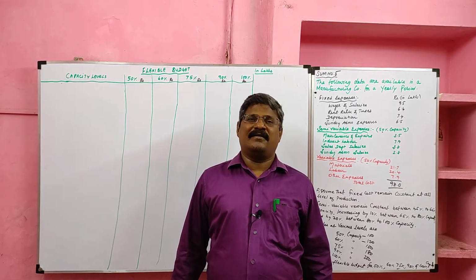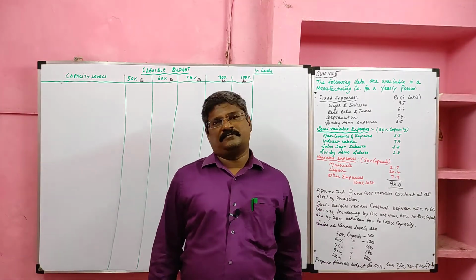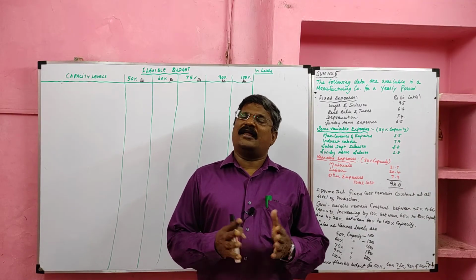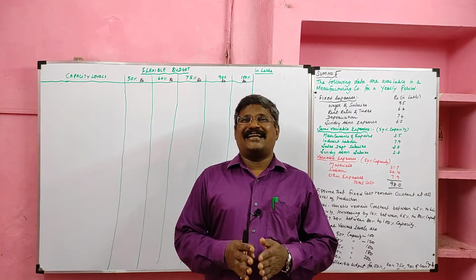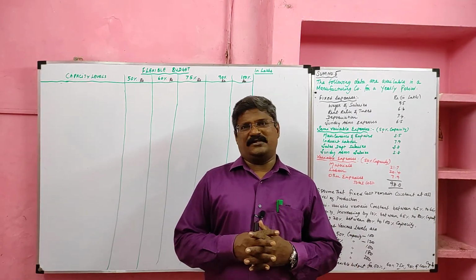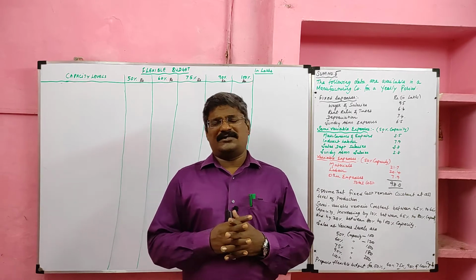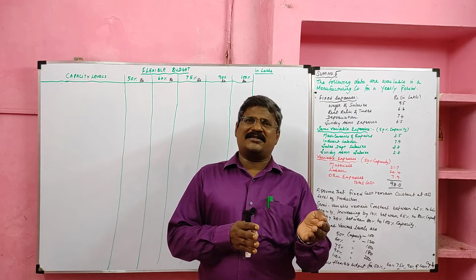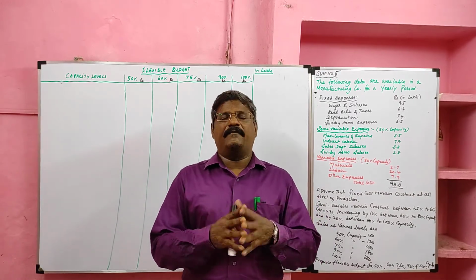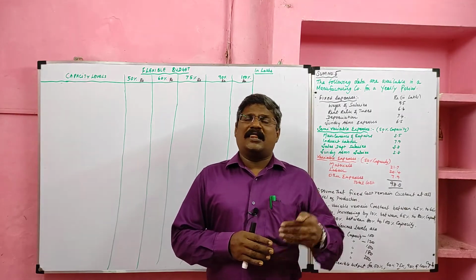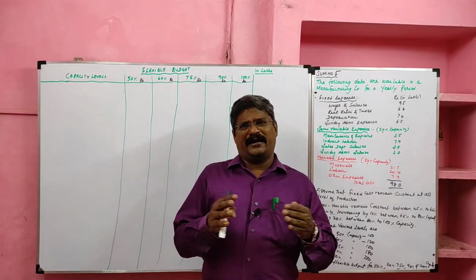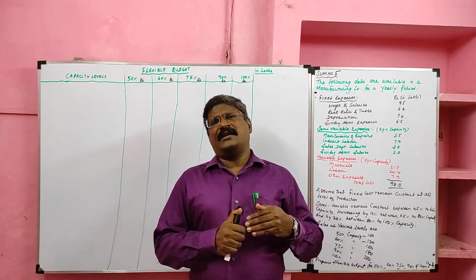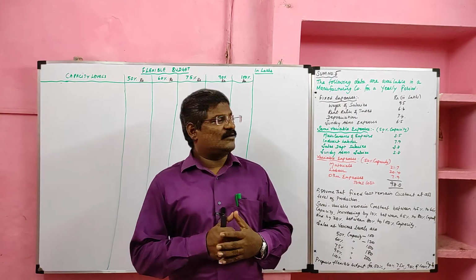Today we are going to learn the fifth problem on flexible budget. Here we know the variable cost varies according to the level of production. Fixed cost remains constant at any level of activity. Generally, semi-variable cost can be divided into two parts, namely fixed cost and variable cost. But in this problem, the semi-variable cost cannot be divided because it also varies slightly according to the production.